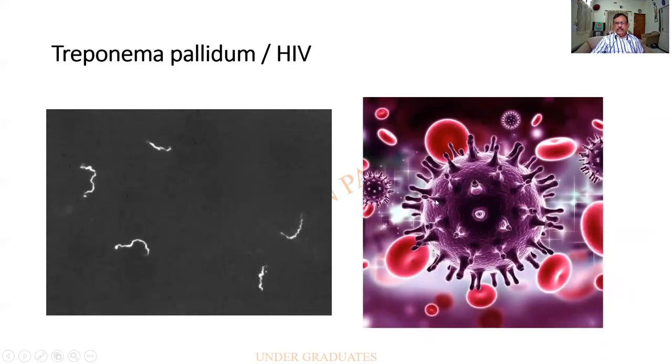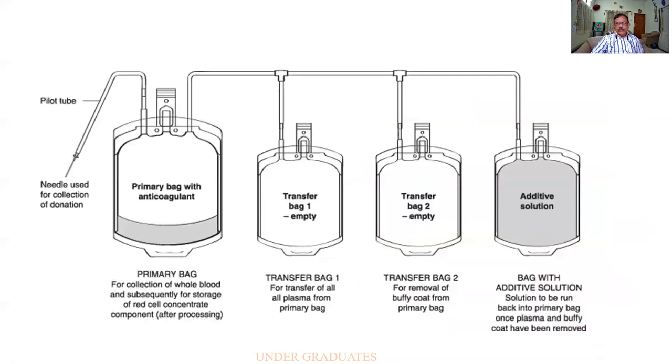This is another organism, our famous HIV, which we have almost forgotten thanks to COVID. But it has been devastating. It has been ruining many people's lives. HIV has to be looked for by means of the Western blot or the ELISA. And there's a component separation. I had been talking to you in the earlier class, so you should know. The primary bag is progressively emptied onto the other bags. Finally, an additive can be added so that you make up a volume with this.